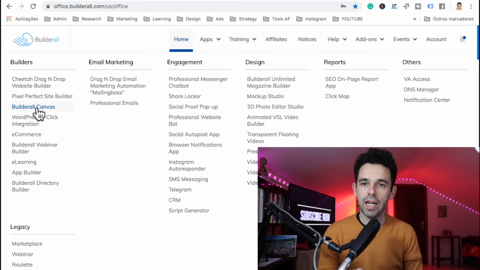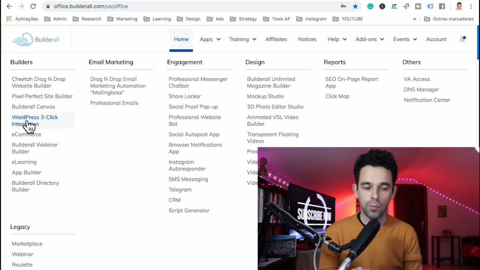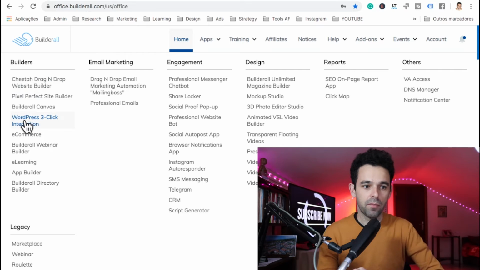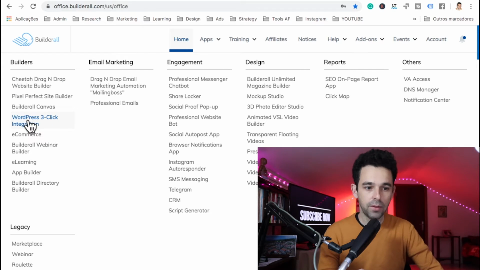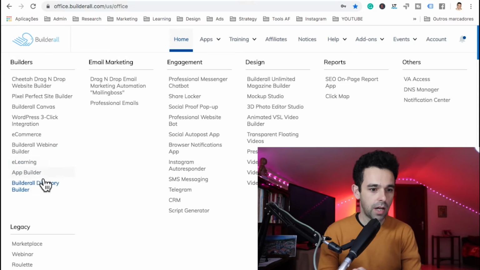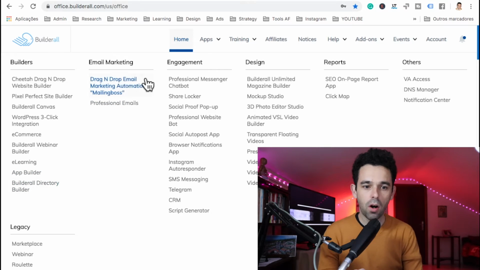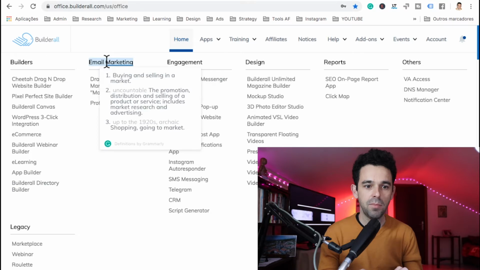And then you have Builderall Canvas, where you can build blueprints of a funnel. Then you can build them on the Cheetah or the Pixel Perfect. I recommend you build on the Cheetah. Then you have WordPress integration, where you can install WordPress within Builderall with 3 clicks. You have e-commerce. You have the webinar builder. You have the e-learning, where you can do courses. You have app builder to build apps on Android and for iPhone. Builderall directory builder. So you have all the tools here categorized.